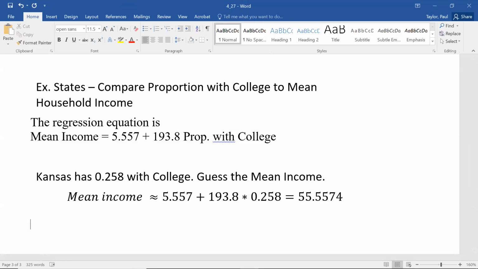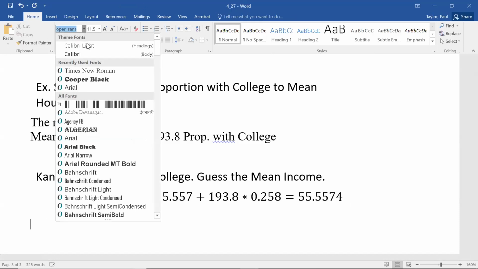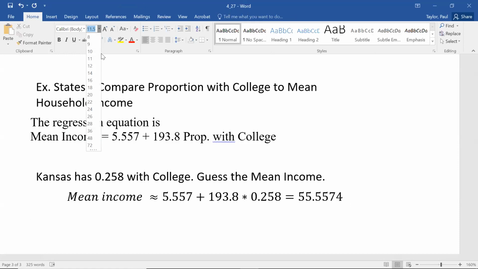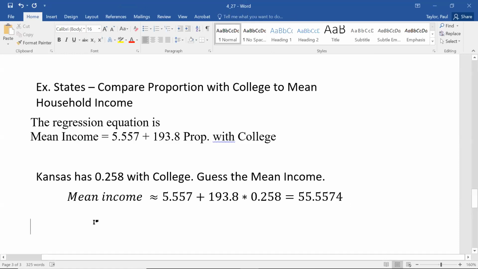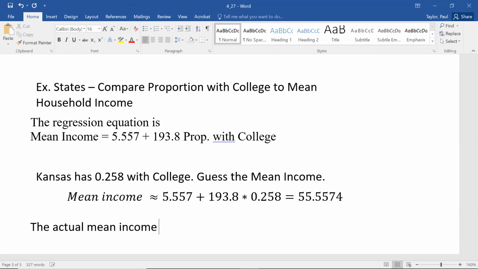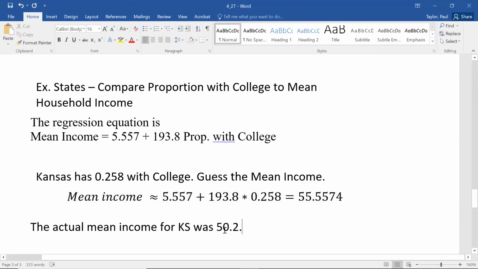So I actually happen to know the actual answer. So the real answer, let me change back to my standard font size here. So the actual mean income for Kansas was 50.2. So that's thousand. So this is 55,000 was our guess. 50.2 thousand was the actual answer.